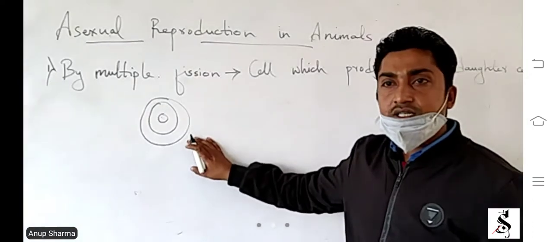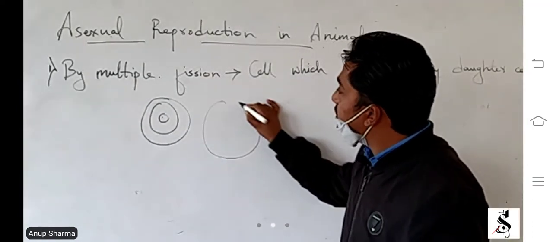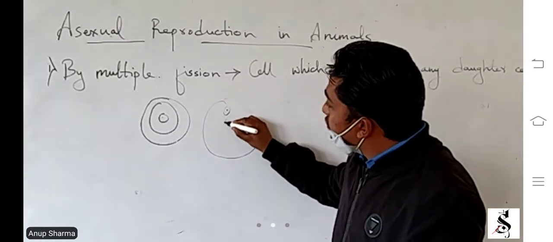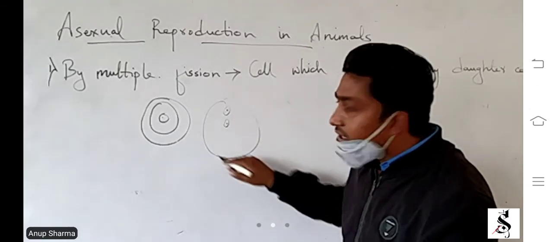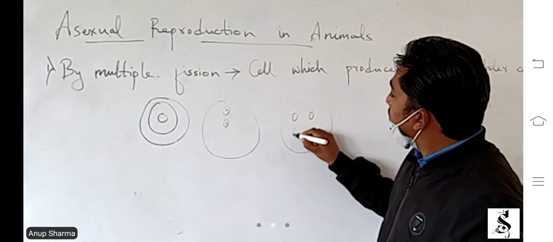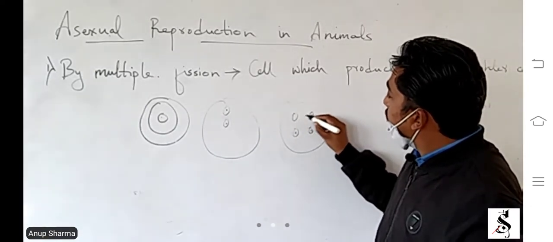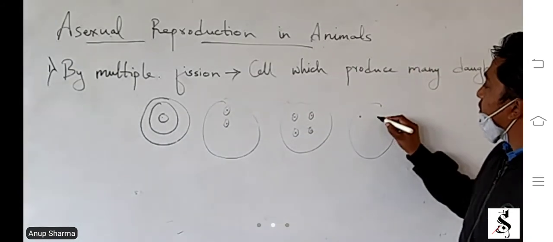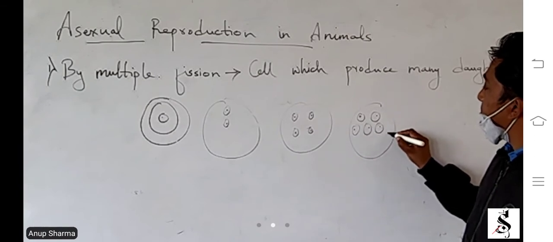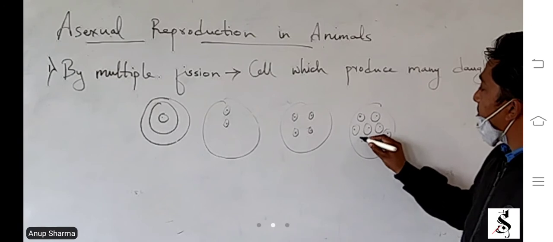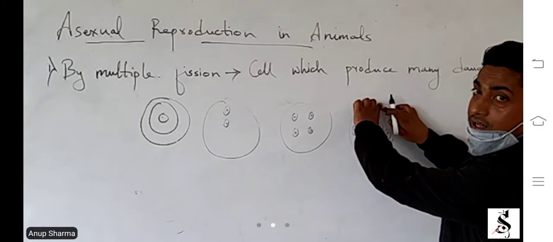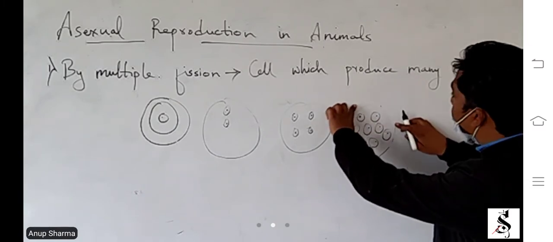So the outer covering is still there. This is an outer covering, and this cell divides into two in a single cyst. Again this divides into 4. Again this divides into 8. And finally at a later stage this cyst will break down. It will be broken.